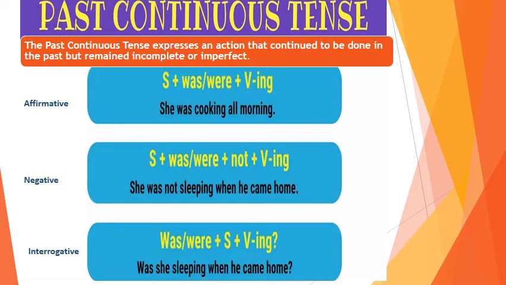After that, come to interrogative. It means that when we change into question sentence. Here, first of all, we use was or were, then subject, after that use of verb with ing. See the example. Was she sleeping when he came home?